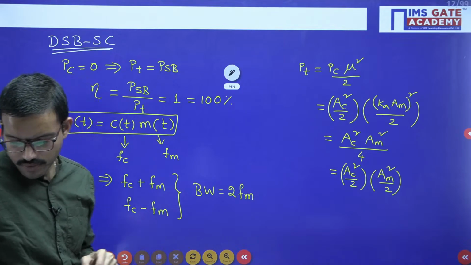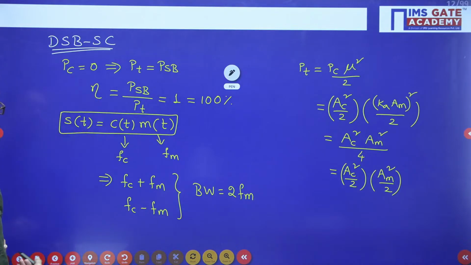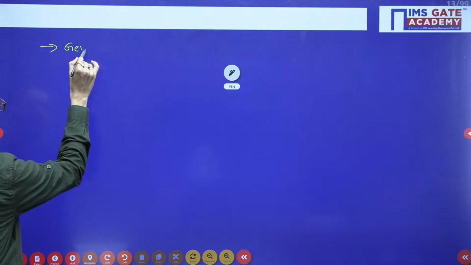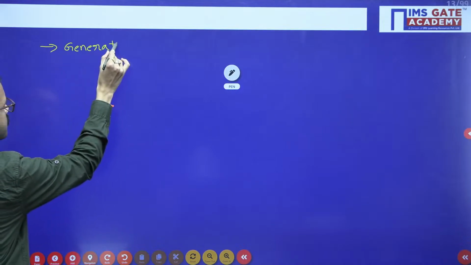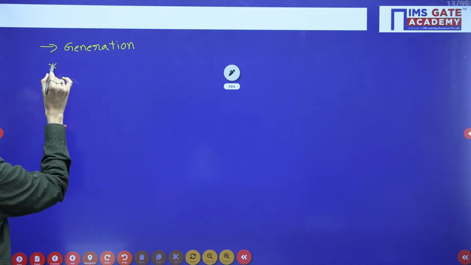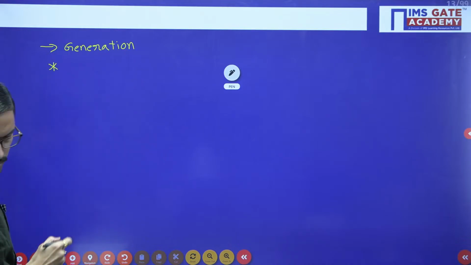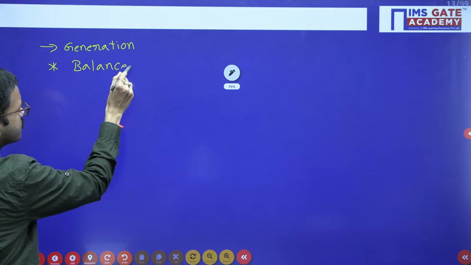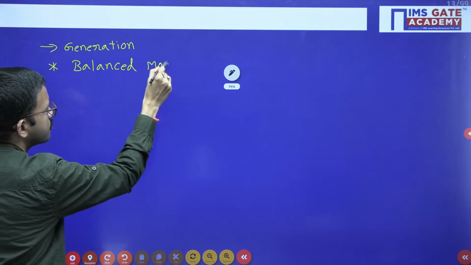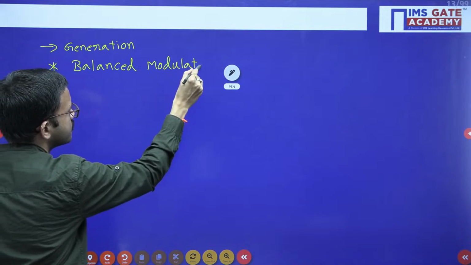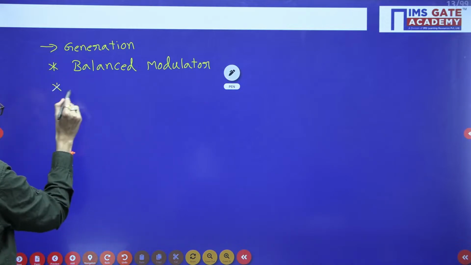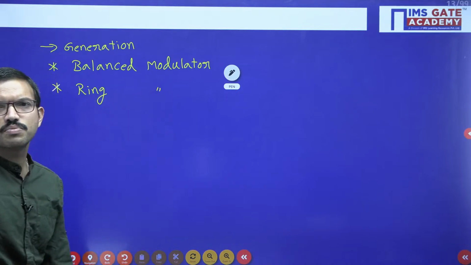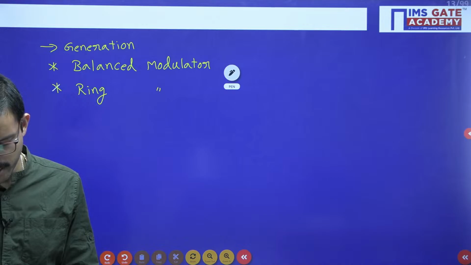Regarding generation of DSPSC signals, the first one is the balanced modulator and the other one is the ring modulator.